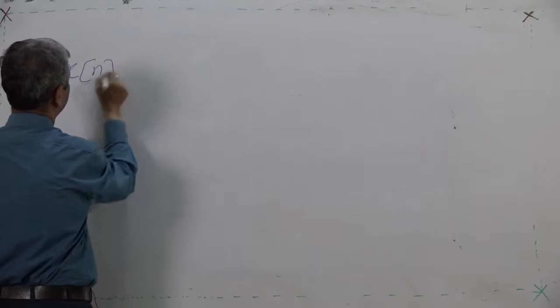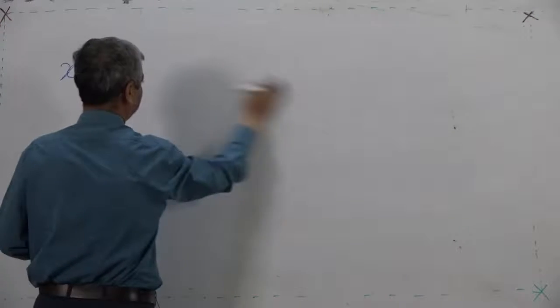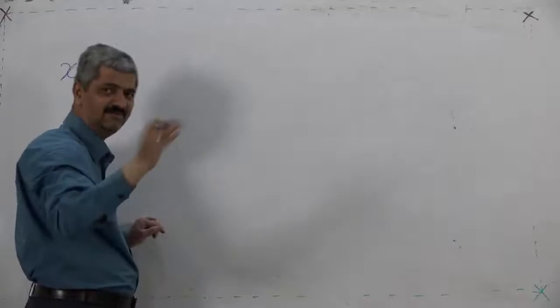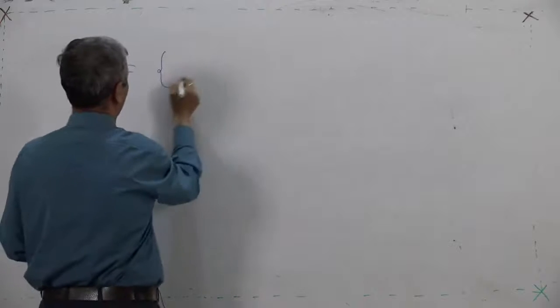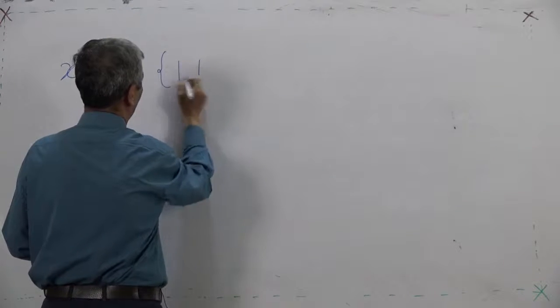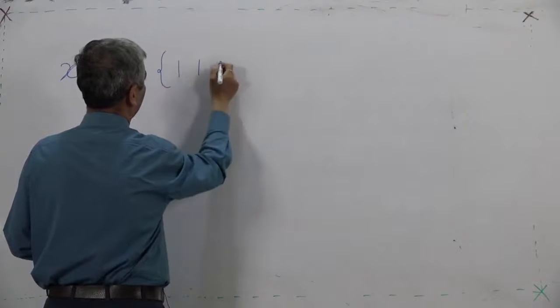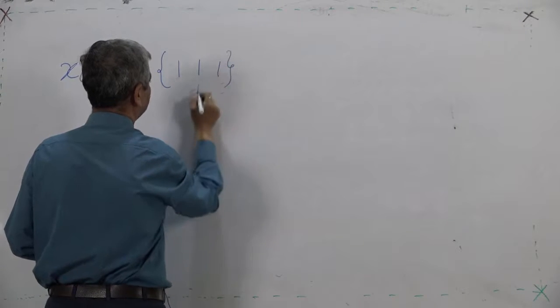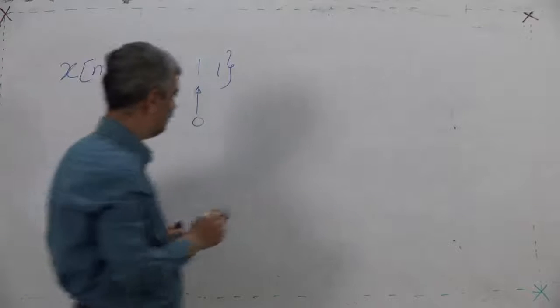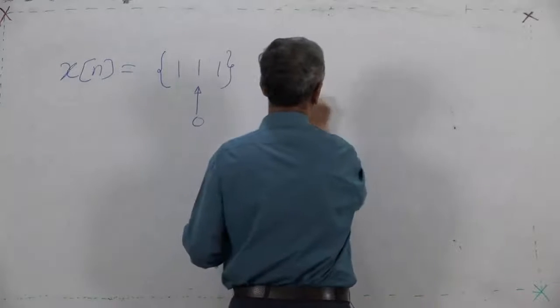x[n] I will make symmetric, there is no need, but I will make it symmetric. So, x[n] is equal to 1, 1 and 1, and this is 0. What is the sequence? The sequence is again very simple.